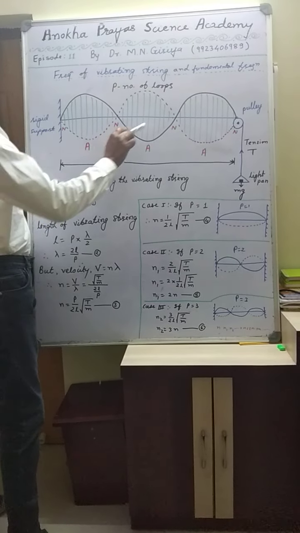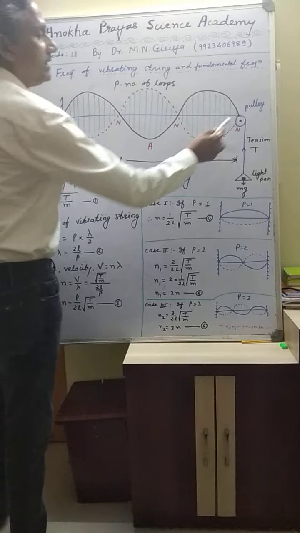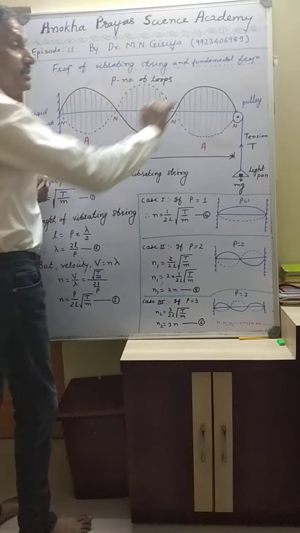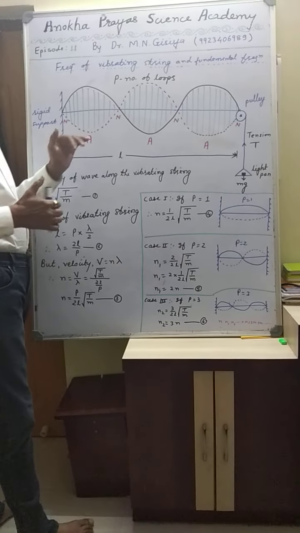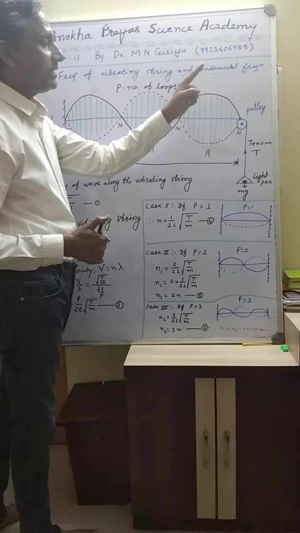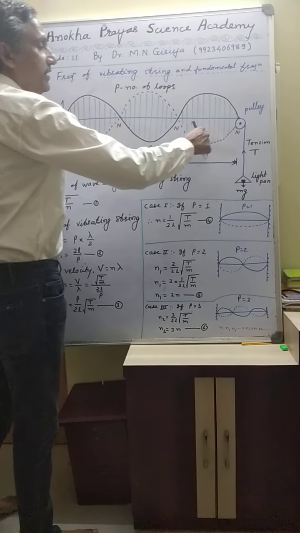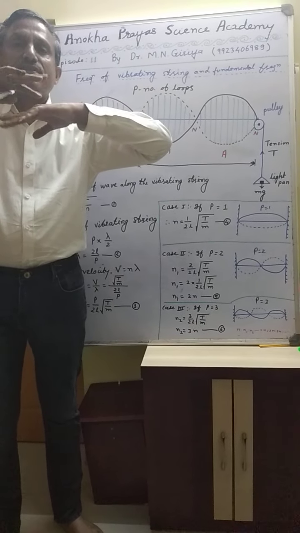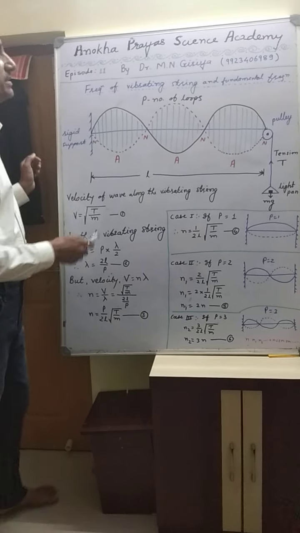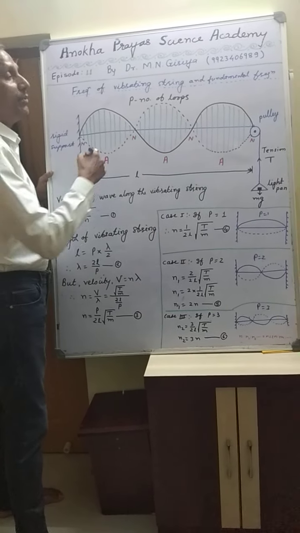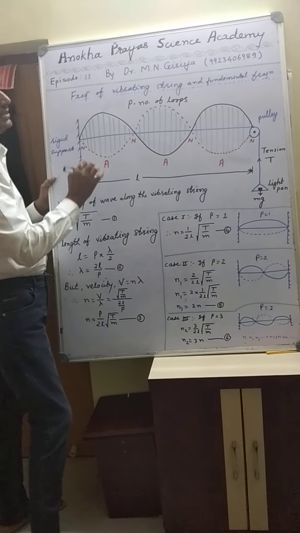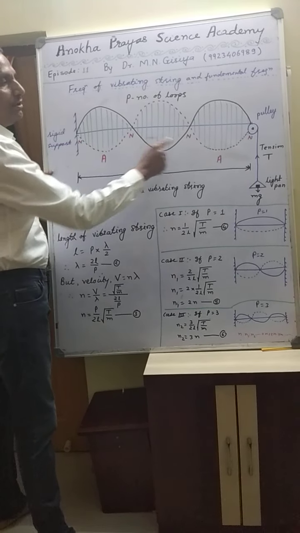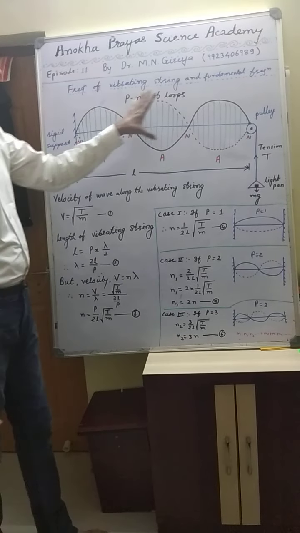When this transverse wave which is traveling through the string is incident at this rigid support, it is reflected back and there is a phase change of 180 degrees. So in this way, a crest is reflected as a trough and there is another wave traveling in the opposite direction. When two simple harmonic progressive waves travel along the string, a stationary wave is formed having a number of loops. The number of loops is represented by P, and along the string nodes and antinodes are formed alternately, which is given in this diagram.